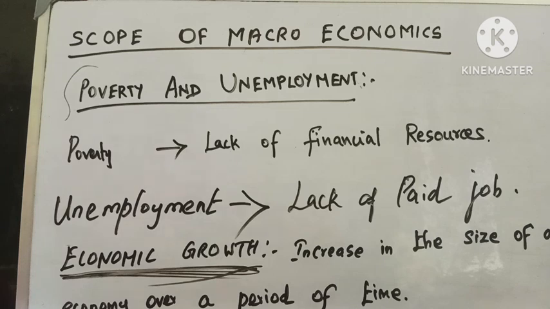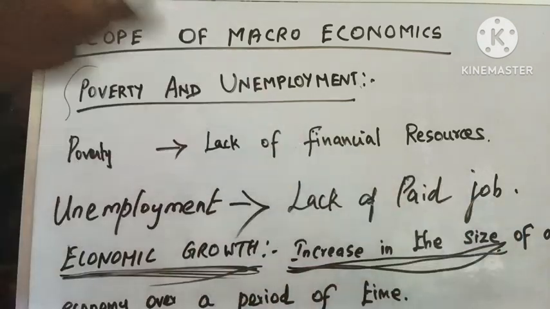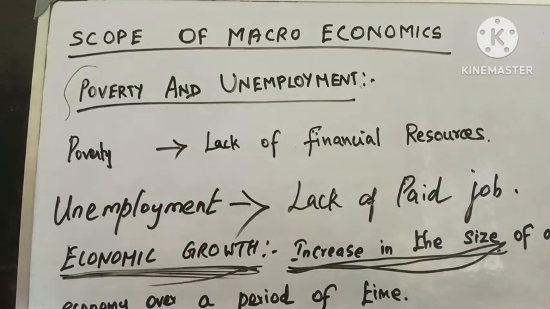The size of an economy is measured by the total production of goods and services produced in the economy, right? So it can be understood only through macroeconomic analysis.